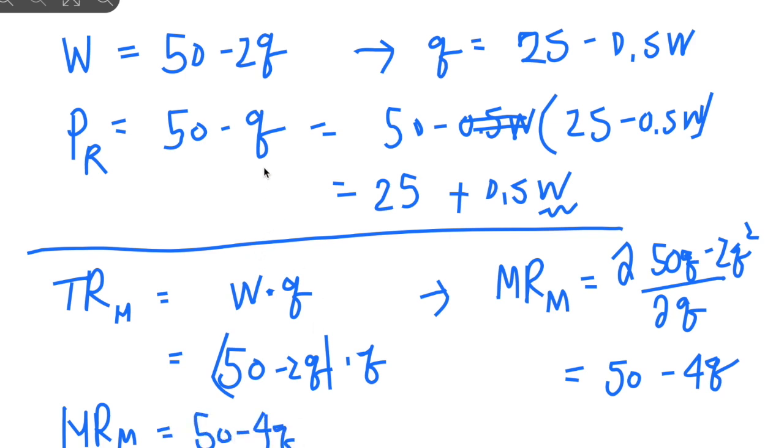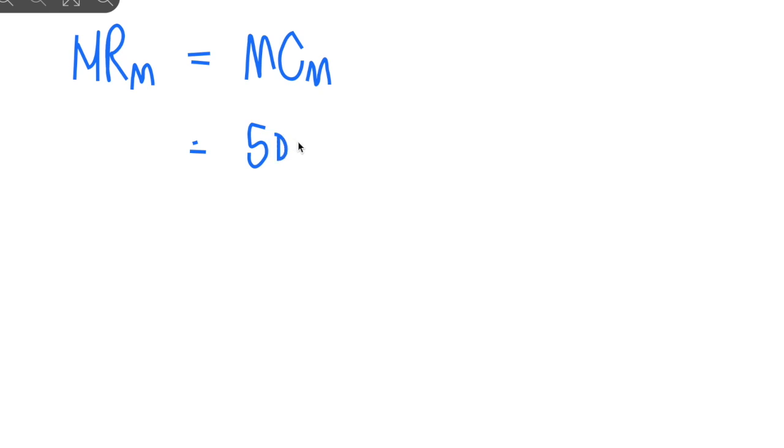But do we know Q? No, we have the information that Q is 25 minus 0.5W. Using this marginal revenue of the manufacturer, we can get W. How do we get it? This is a monopoly, so the marginal revenue of the manufacturer should equal the marginal cost of the manufacturer. What we got was 50 minus 4Q, and the marginal cost was $10.